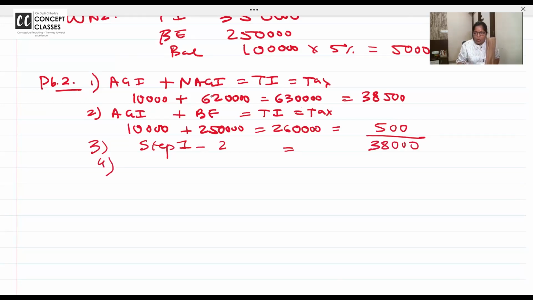What is step 4? No rebate and all because the income exceeded 5 lakh. So health and education cess is 4%. 38,500 minus 500, into 4%.